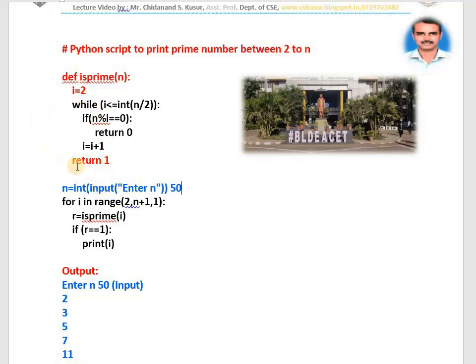Then how does that person give you 0 or 1? That person's work is to give you 0 or 1. At what time will that person give you 0? If he gets divisors. At what time does he or she give me 1? If he or she doesn't get the divisors. Understood the logic? How that function is working?